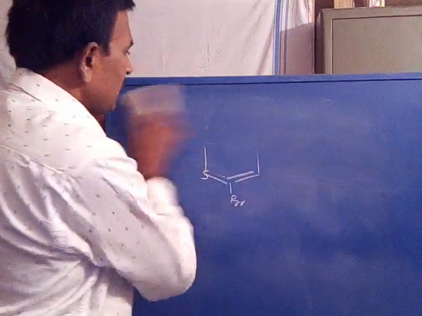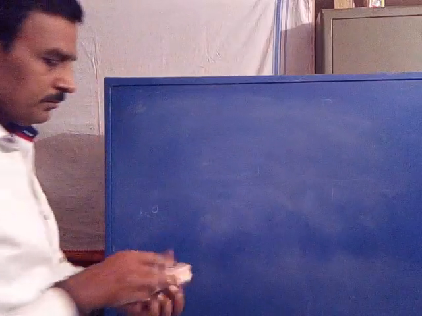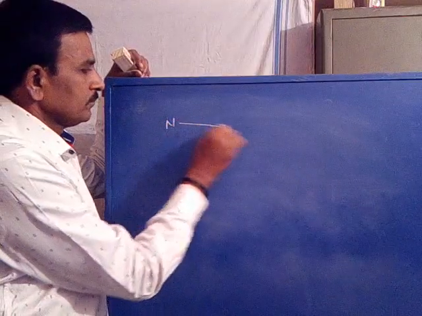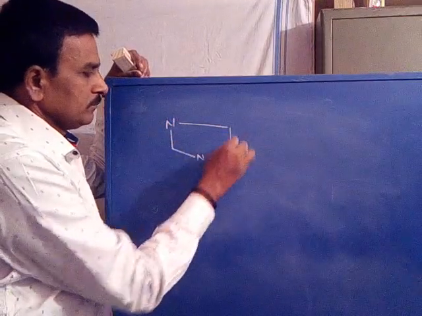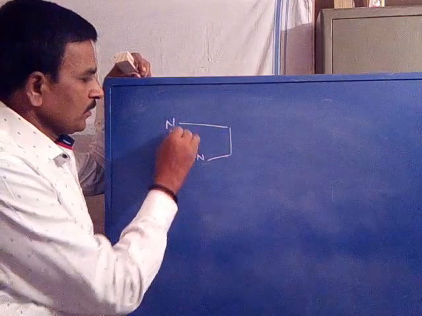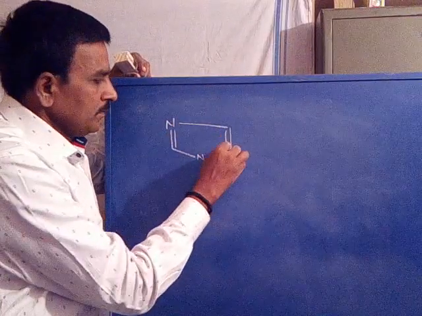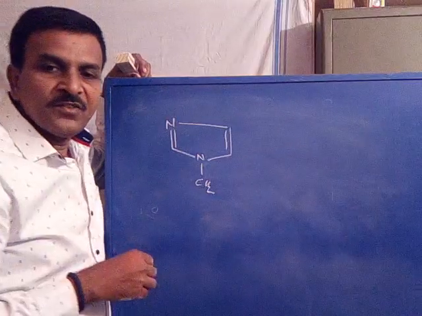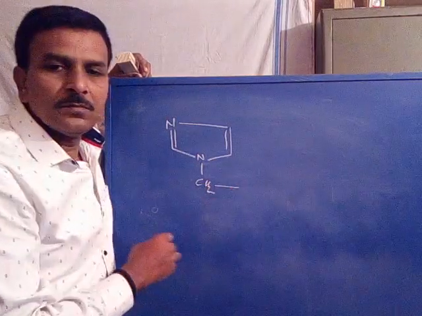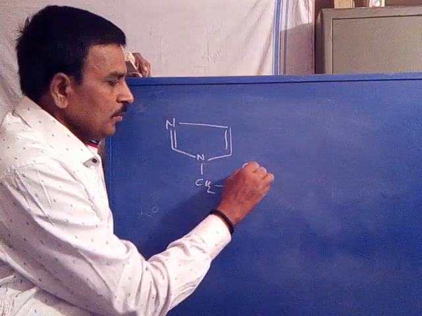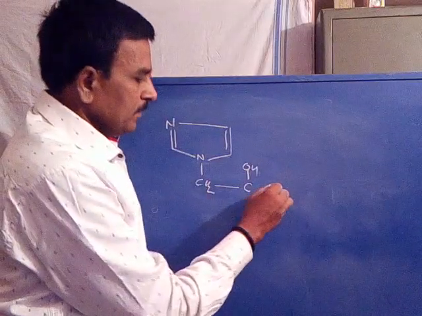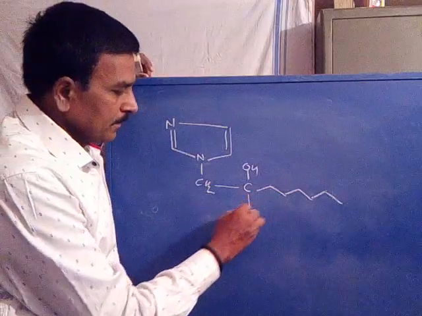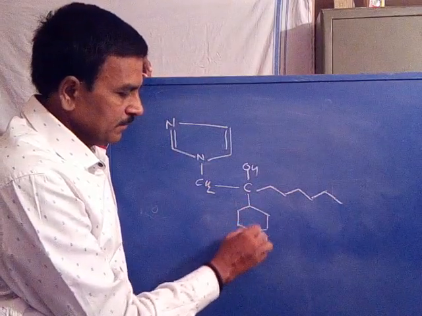Now you take another example. For example, CH2, a specific example, CH2, OH here, 3-chloro-4-fluorophenyl.